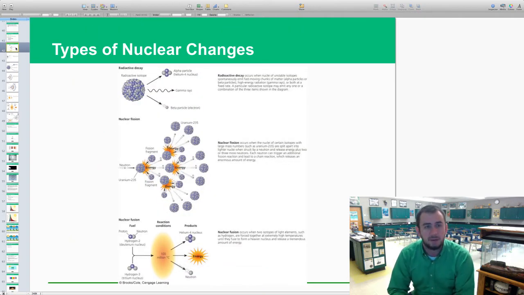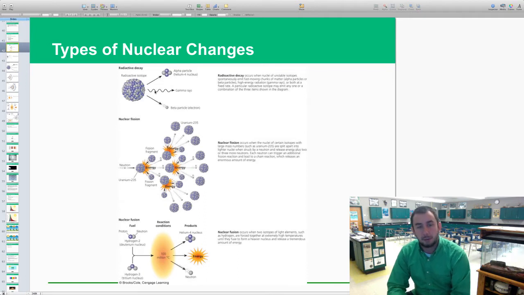The first one is radioactive decay, where literally an unstable isotope is trying to become more stable by releasing particles. There's three particles that can be released: alpha particles, gamma particles, and beta particles. Again, those are some of the different things. Now, those can be damaging to us, some of them more damaging, like gamma rays rather than alpha rays, but that's radioactive decay.